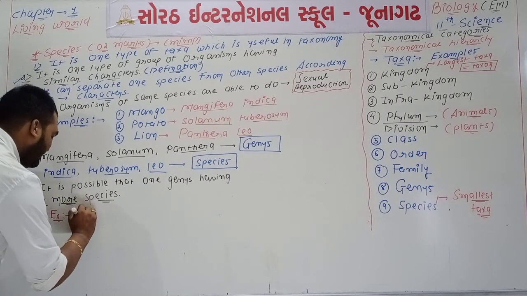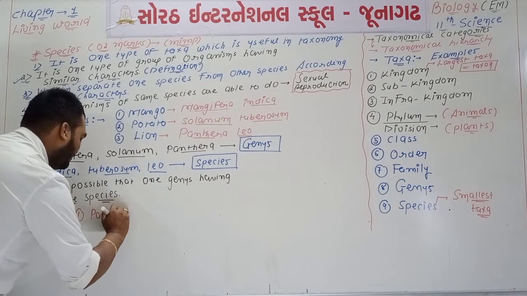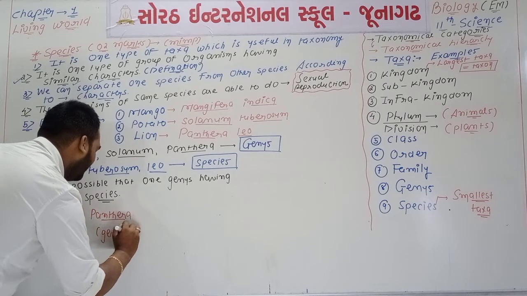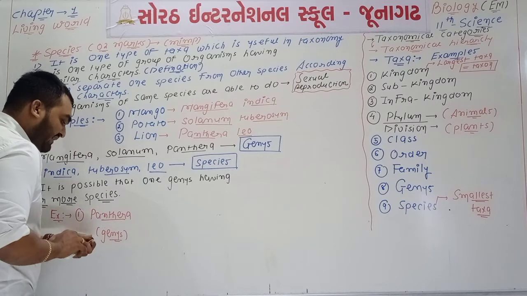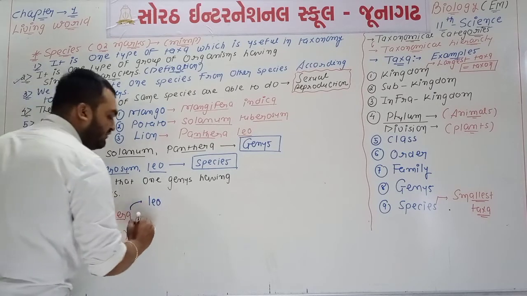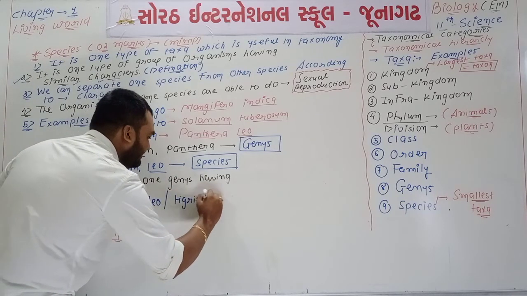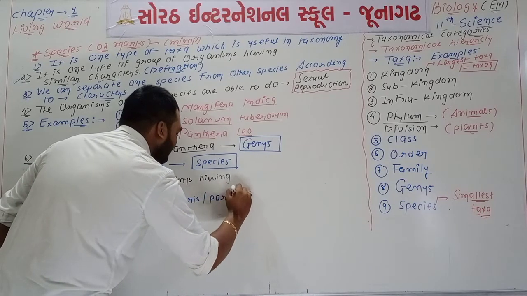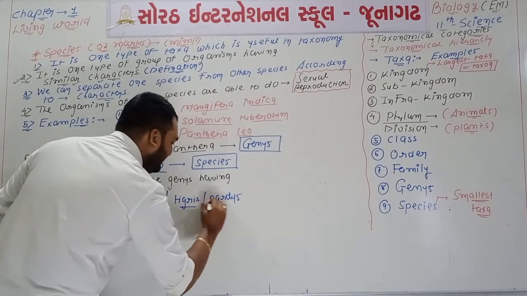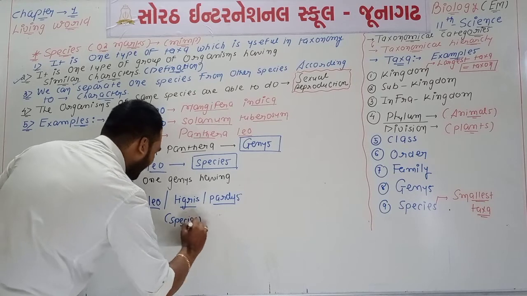For example, first example, if we talk about Panthera. Panthera is one type of genus, yes or no? Yes, Panthera is one type of genus. Panthera has leo. Leo is one type of species, but Panthera has tigris as well as pardus. So Panthera is one genus, and this genus has three different types of species.